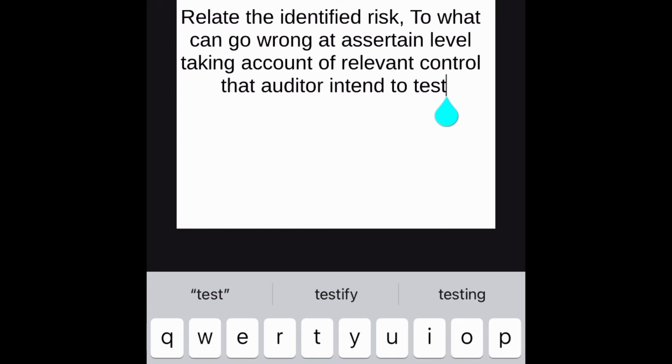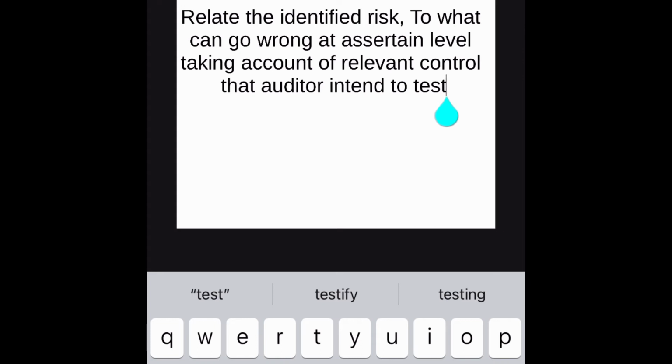So we relate it to what can go wrong at assertion level, that is other accounts, taking into account relevant controls that the auditor intends to test. So for inventory, we may increase our test of control.